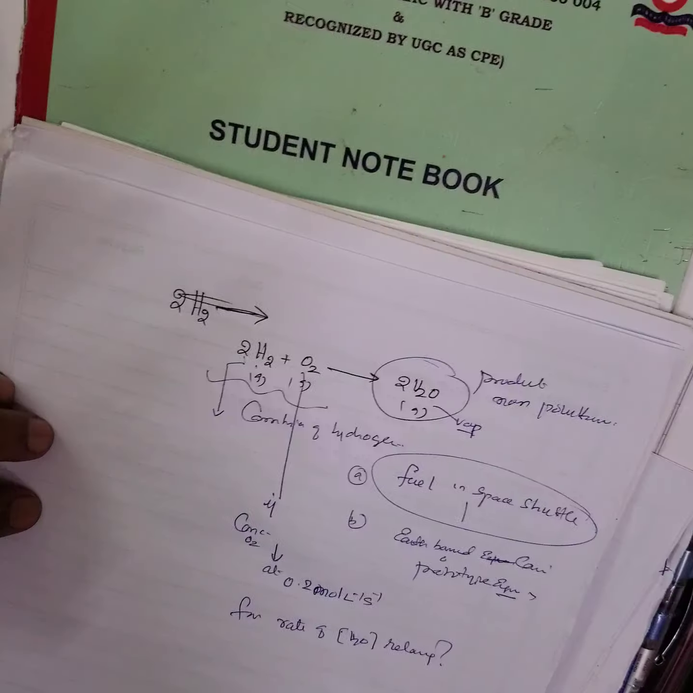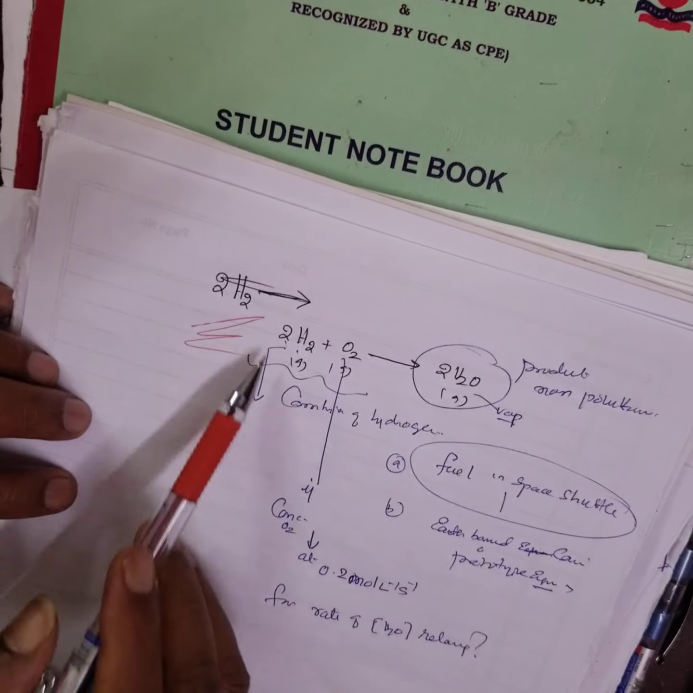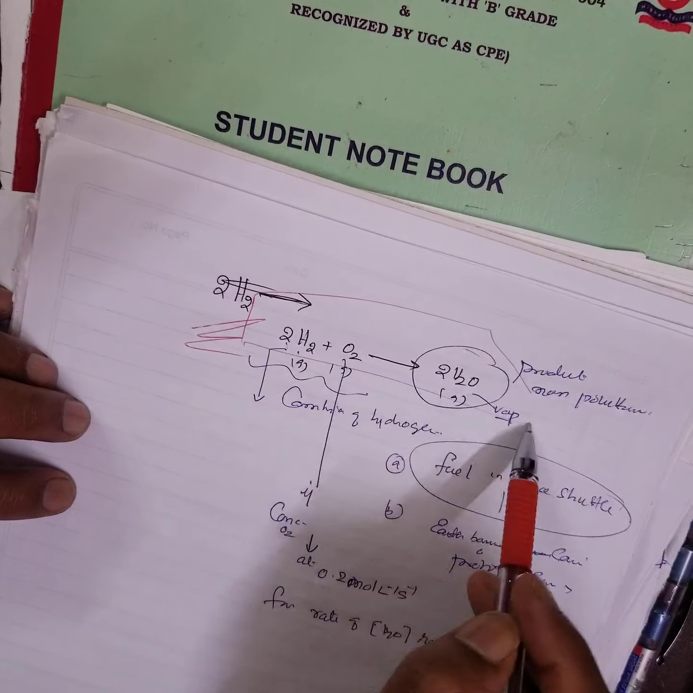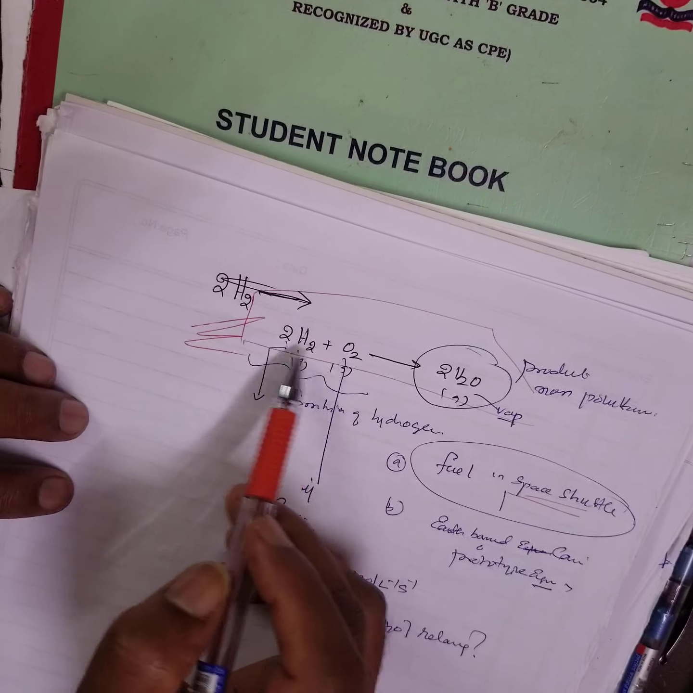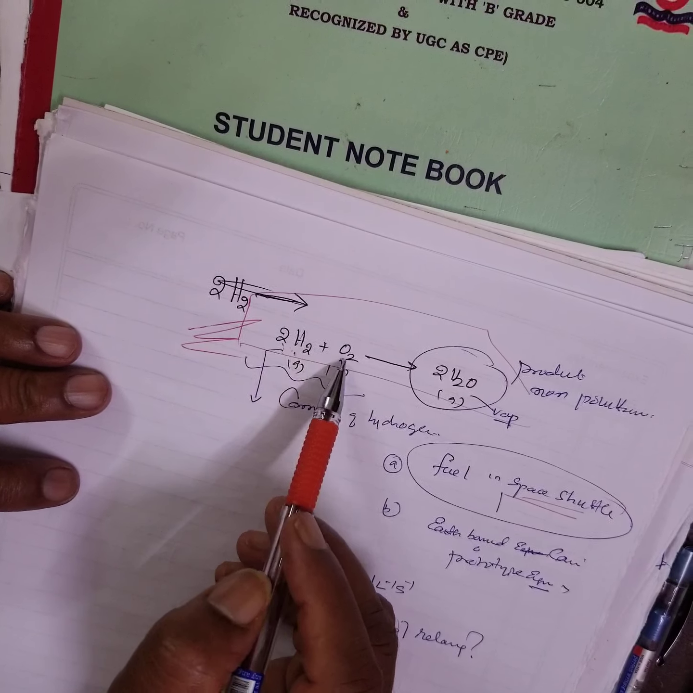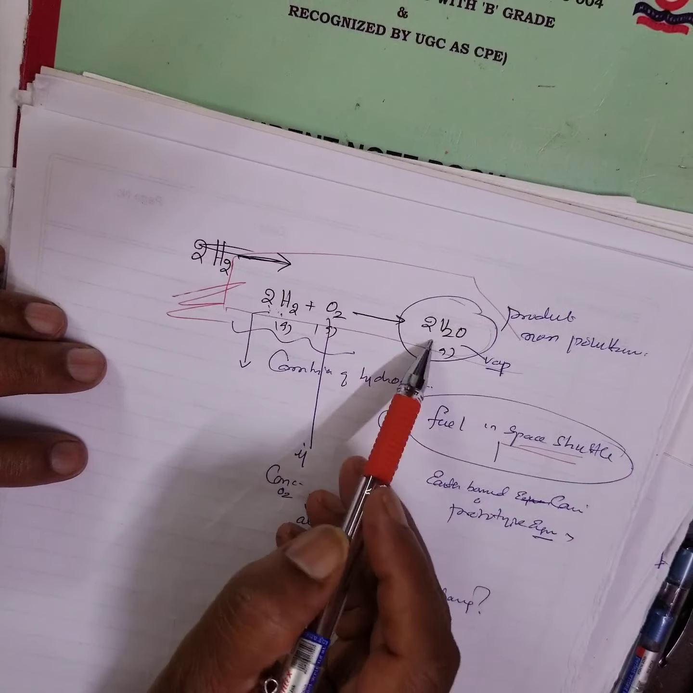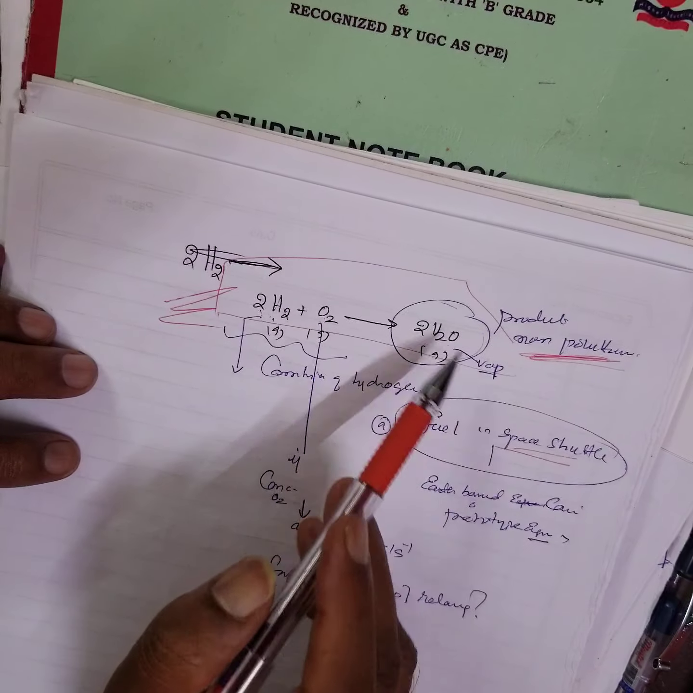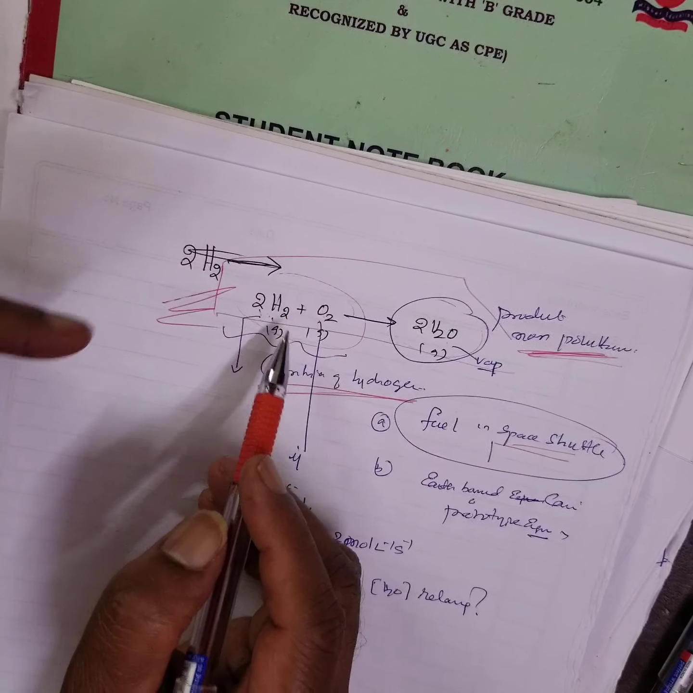Okay. Another problem, from NCERT text or somewhere. This particular problem is very important: the fuel in the space shuttle. This is the combustion of hydrogen. If you combust hydrogen gas, the product is not a pollutant, it is water. How to combust hydrogen gas? You have to take combustion.